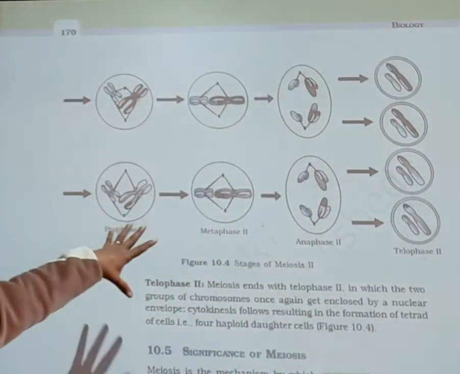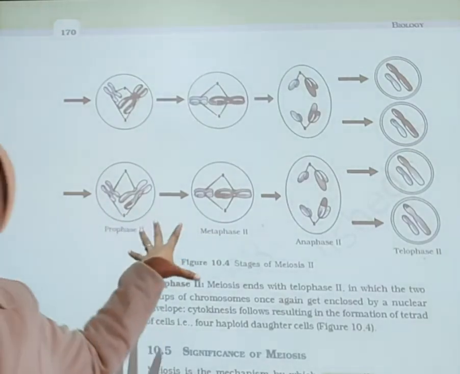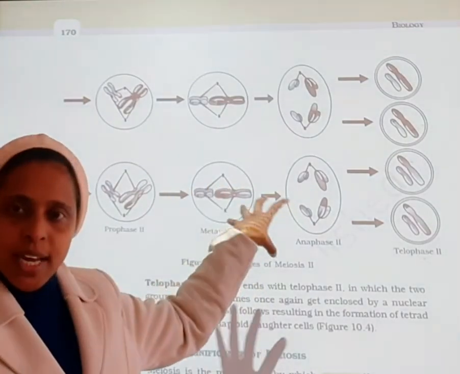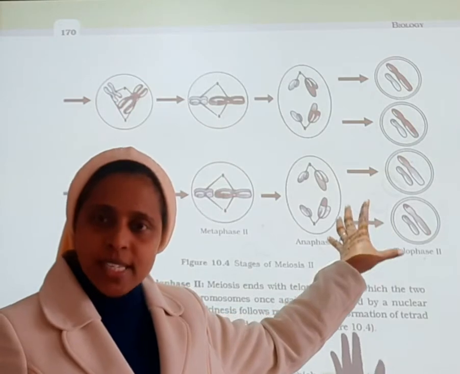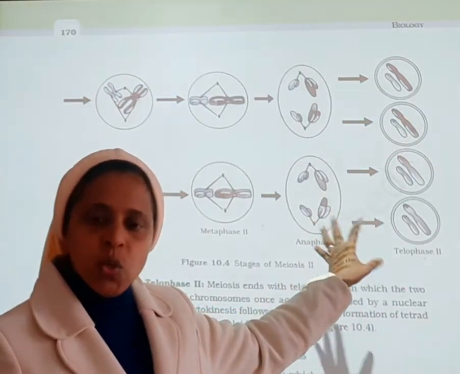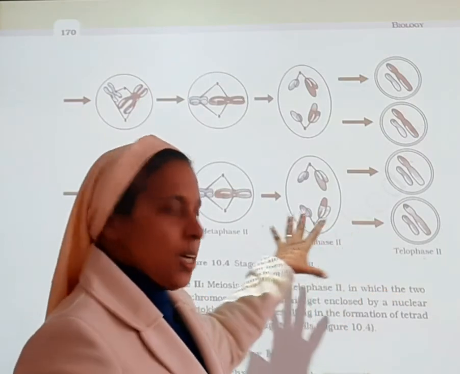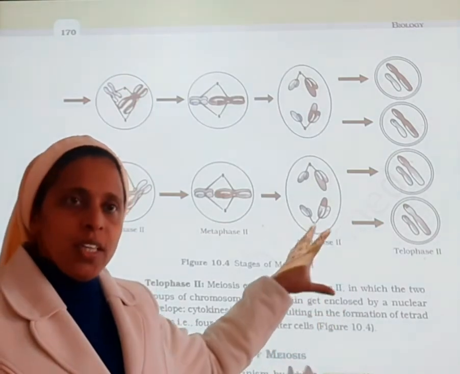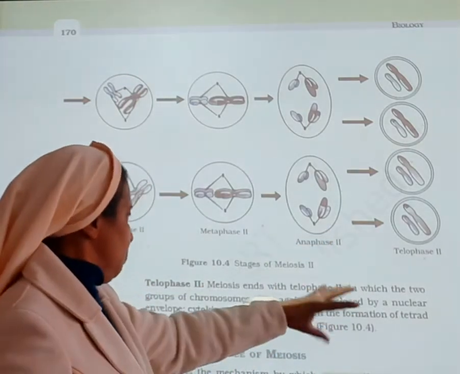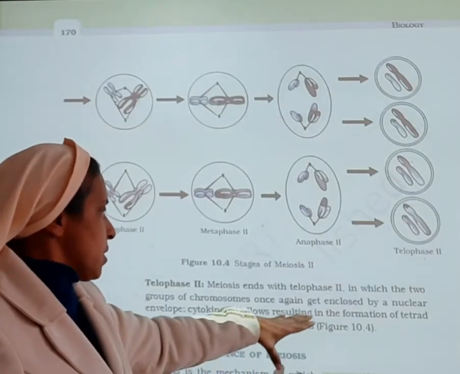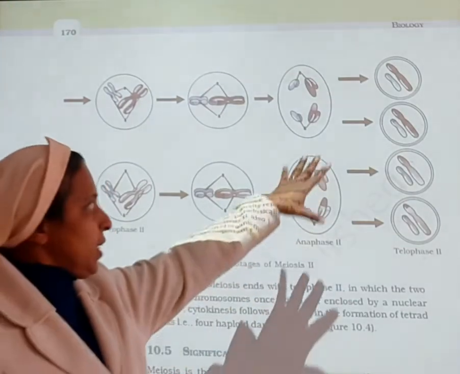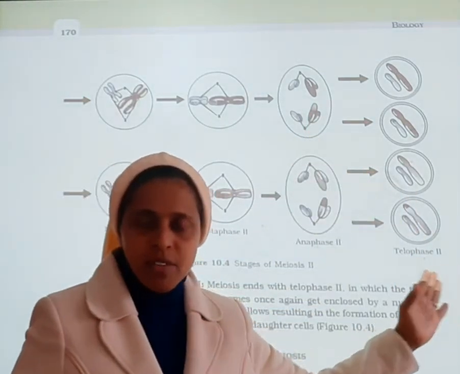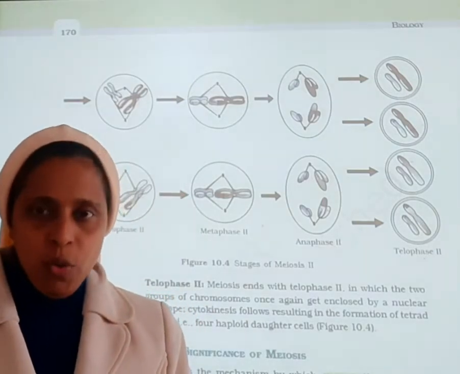I hope it is very clear to you all. In prophase 2, the chromosomes are being elongated. In the second part, metaphase 2, we can see that they are coming to align at the equator. In anaphase 2, sister chromatids separate. And in telophase 2, what is happening? The second meiosis ends at telophase 2, and cytokinesis follows, resulting in the formation of tetrad cells. So what is forming here? Four daughter cells are being formed. Four haploid daughter cells are formed in the second meiosis. I hope you have understood.